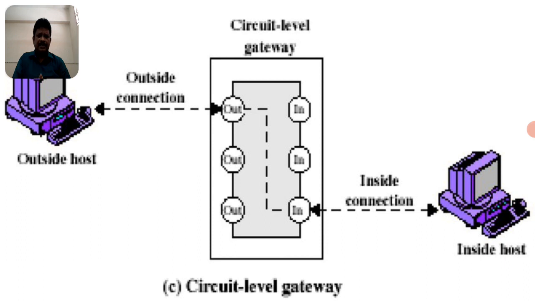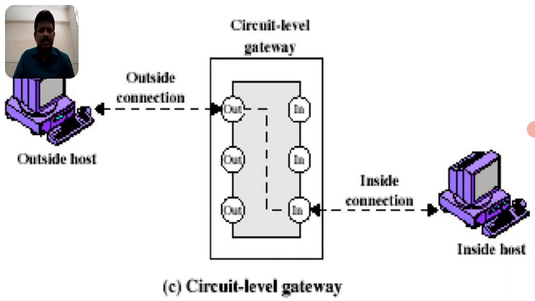The router can access the same standard and transmit the same standard of protocol to the destination, and the gateway can access the same but converts it to a different one. But here the circuit handles information that is valid for inside messages or outside messages.